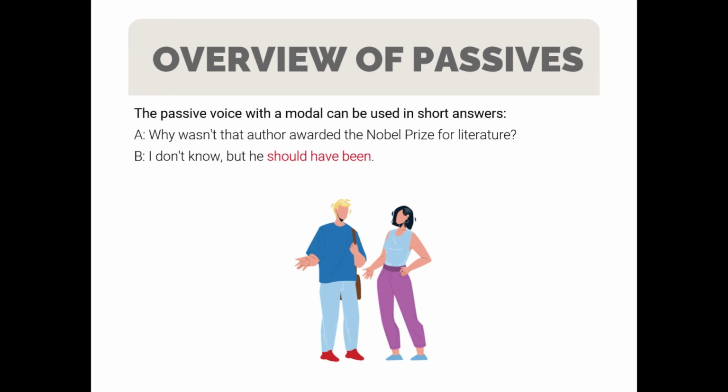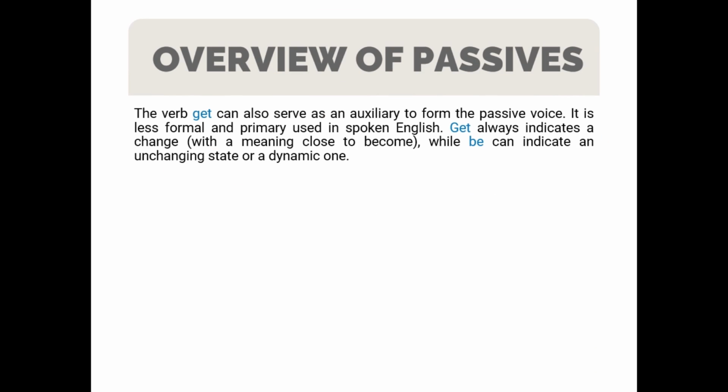And to conclude, keep in mind that the verb get can also serve as an auxiliary to form the passive voice. It is less formal and primarily used in spoken English. Get always indicates a change with a meaning close to become, while be can indicate an unchanging state or a dynamic one.